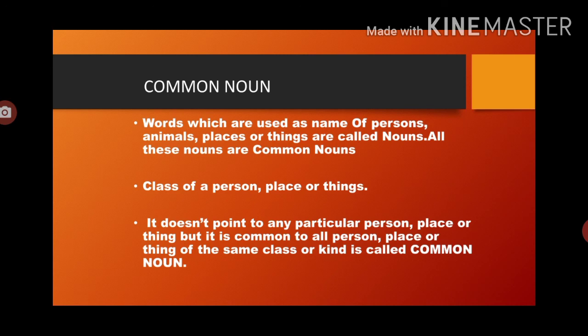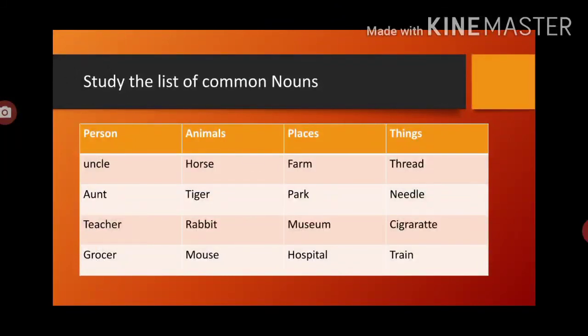Just for an example, Delhi, Mumbai, Dehradun, Punjab, Karnataka are the famous cities of India. So here city is the common word which we have used here, because these all are the names of particular cities. But what is the common over here? Because this is the name of all the cities, so city is the common word, so city is a common noun. Now we will see a few more examples.